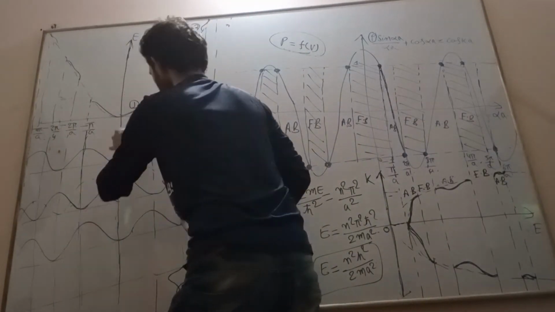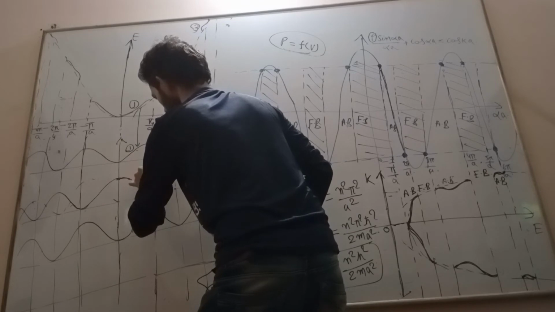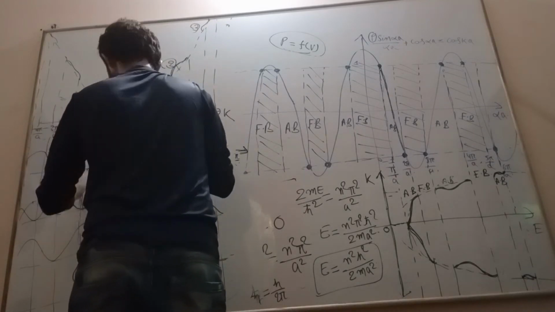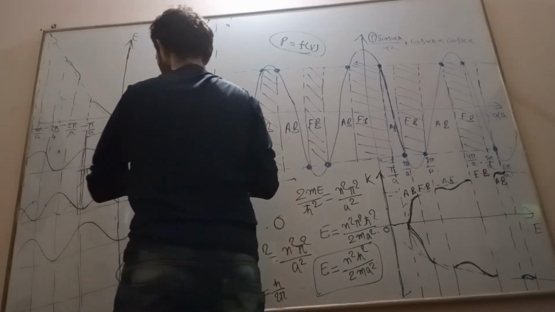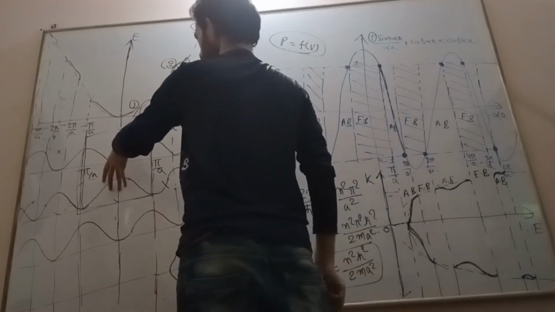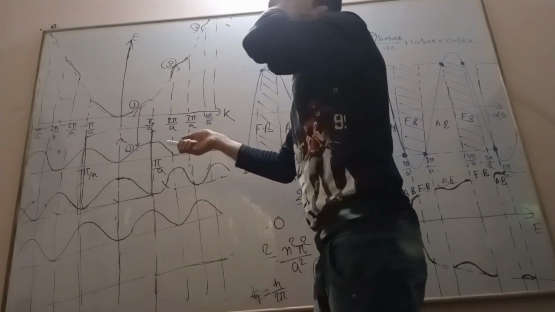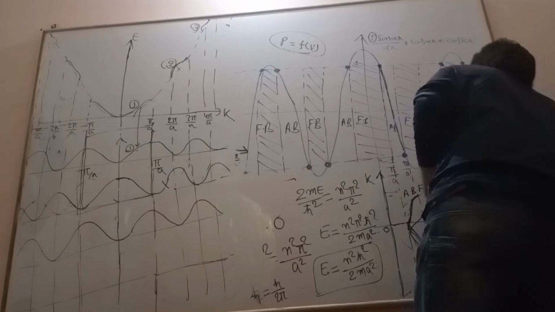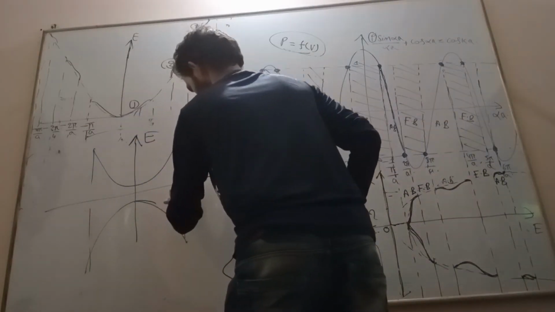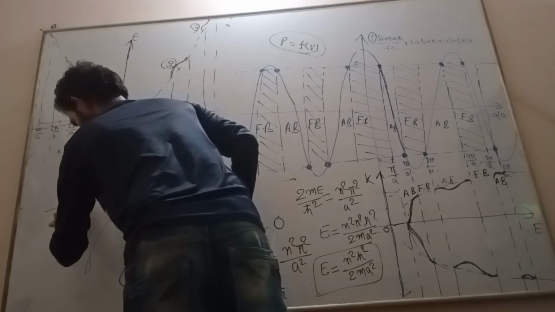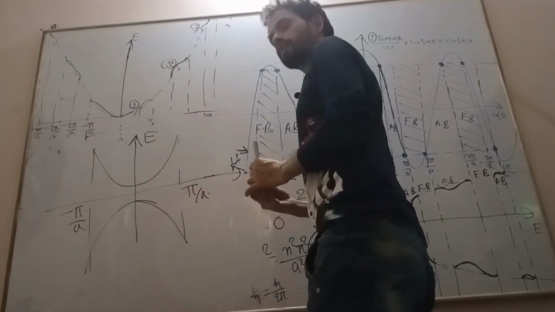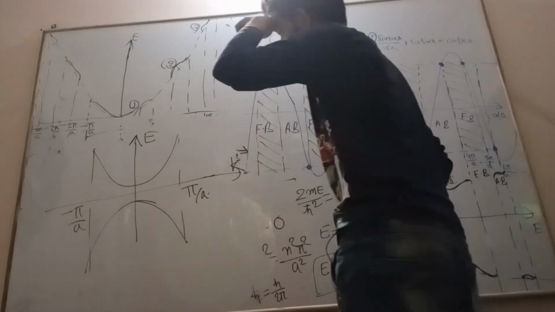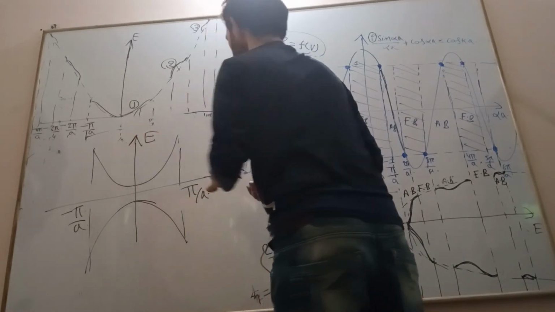Now we are restricting ourselves within this limit, within minus pi by a to pi by a. We will take this region. From here it will give us the E-K diagram for a material like a semiconductor. This is one particular period, minus pi by a to pi by a, where a is nothing but the interatomic spacing inside the crystal. So this is energy versus momentum inside the crystal.